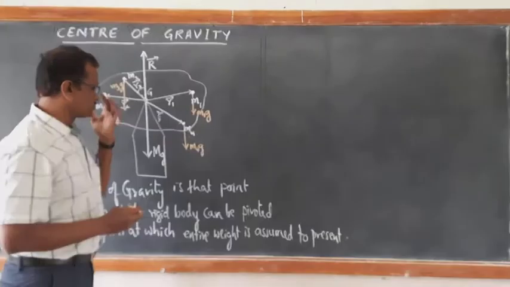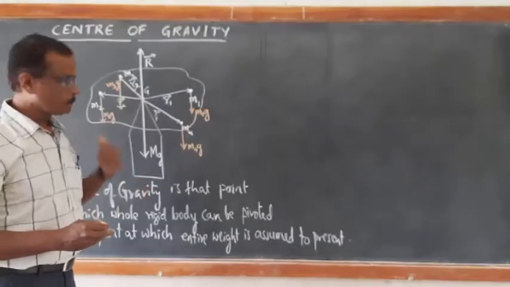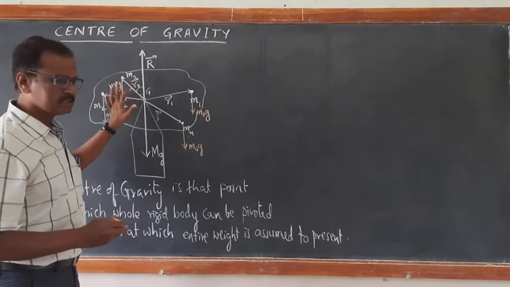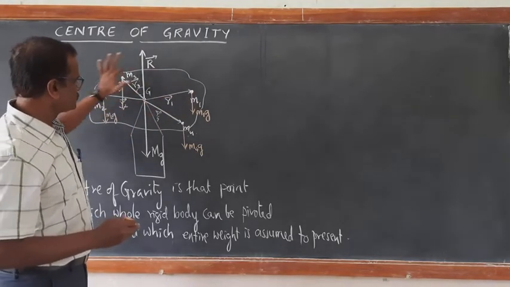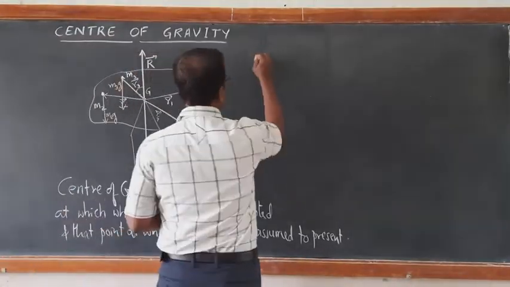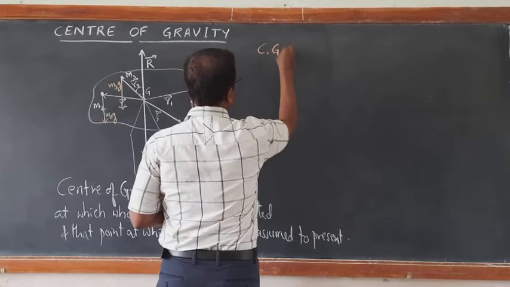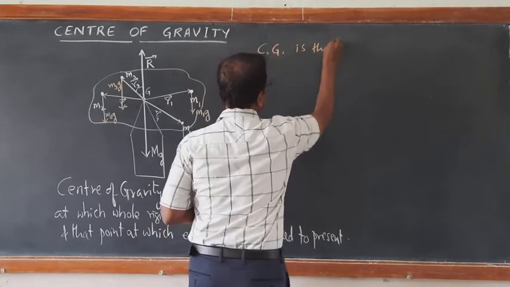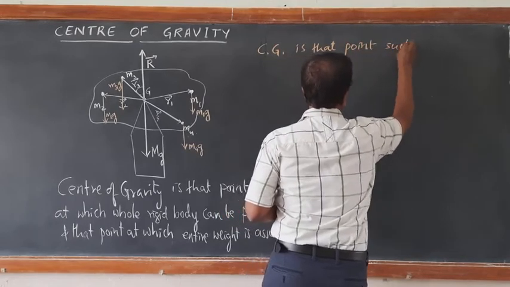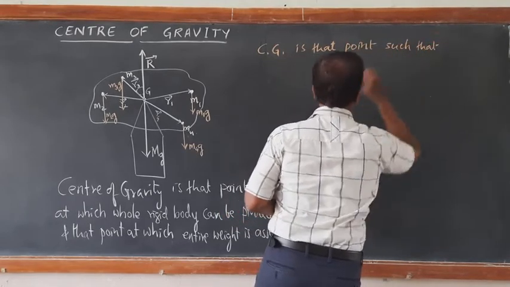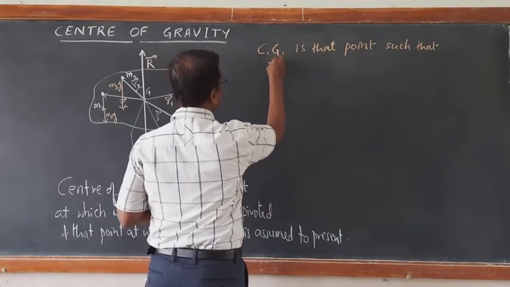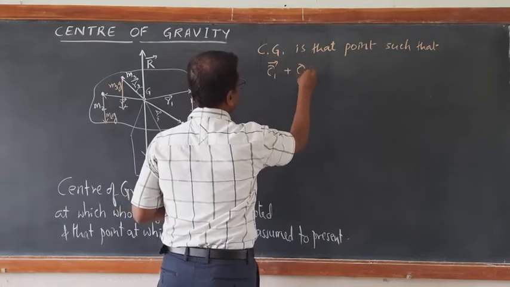If you apply the condition of rotational equilibrium, then what happens? The net torque acting at this point about the center of gravity due to all these parts of the rigid body becomes 0. So we define the center of gravity as that point such that torque due to M1, we write it as tau 1, plus torque due to M2, tau 2.